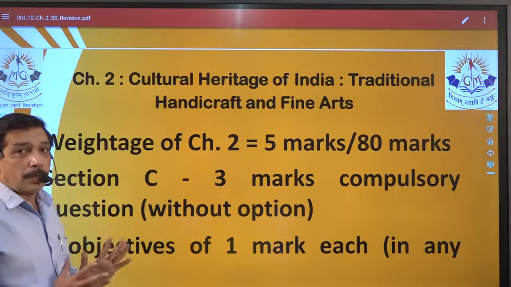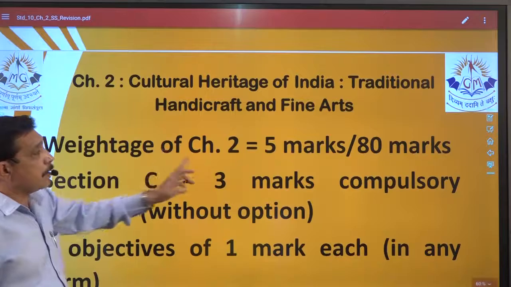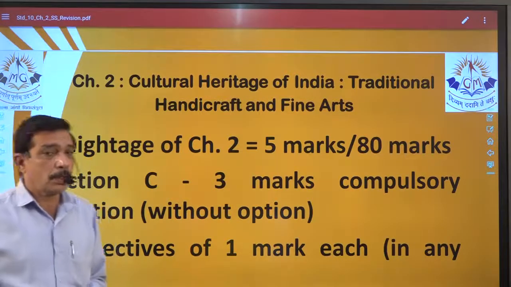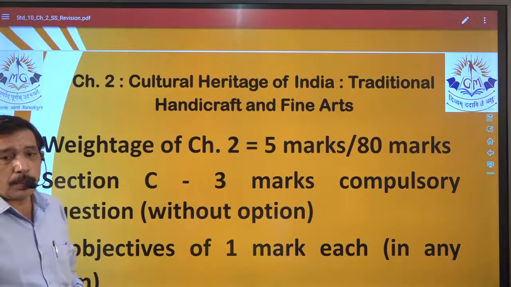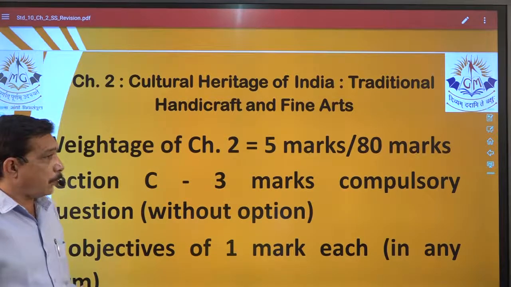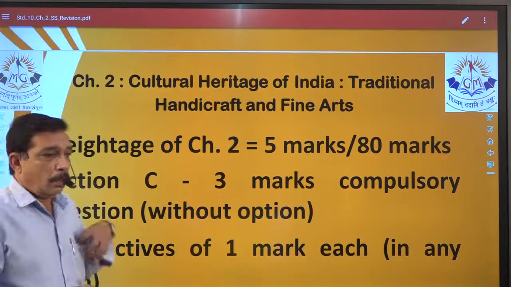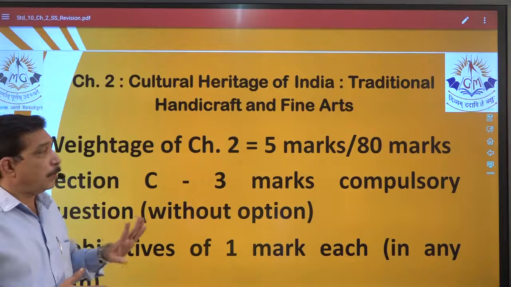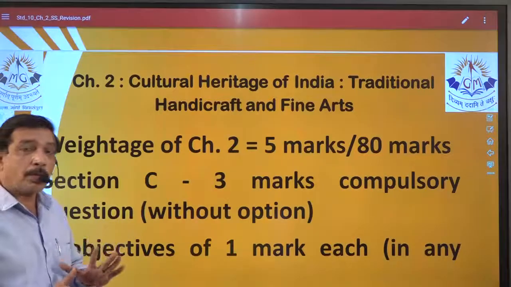What is the weightage of the chapter? First thing, the weightage of chapter number 2. We are starting with chapter number 2, cultural heritage of India, in which we are learning traditional handicraft. The weightage of chapter number 2 is 5 marks out of 80 marks.